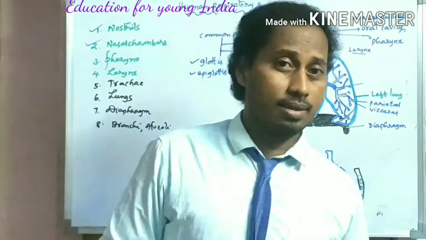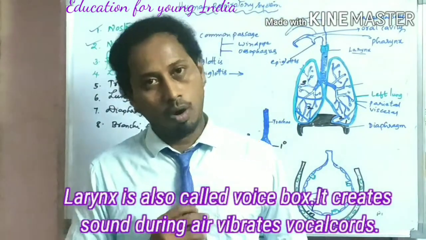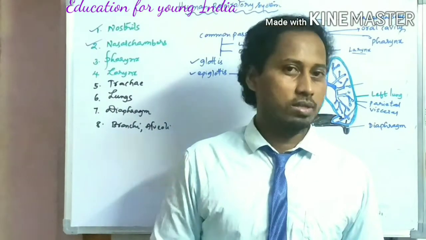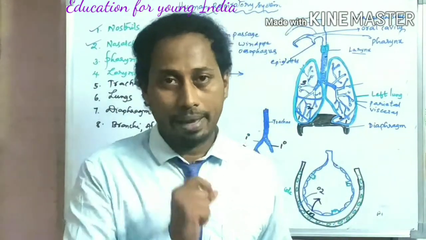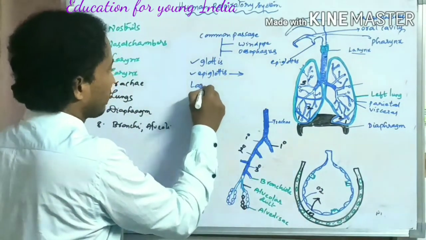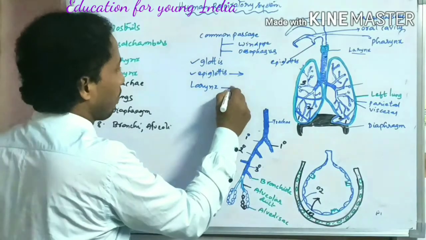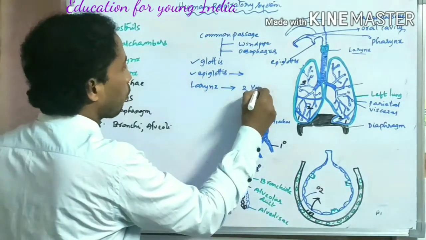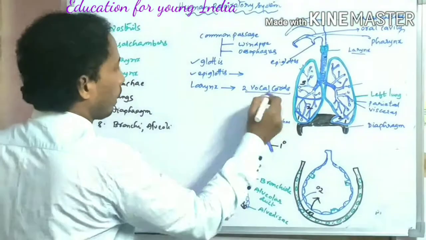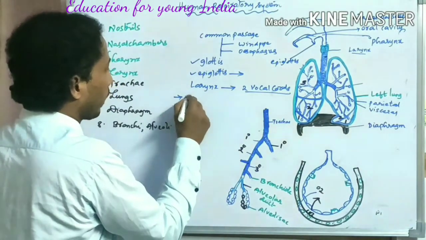After that, the larynx. The larynx is an important organ in the respiratory system for creating sound because the larynx has a pair of vocal cords. So now we have to know about the larynx. What is the function of the vocal cords? This is the most important.